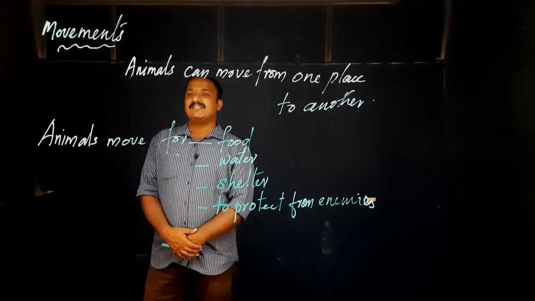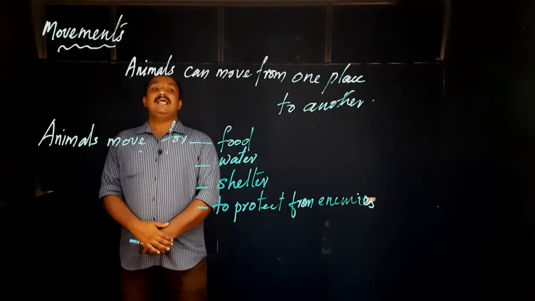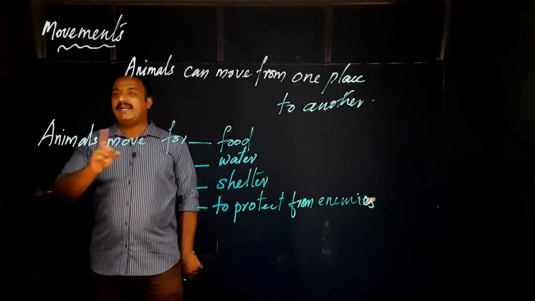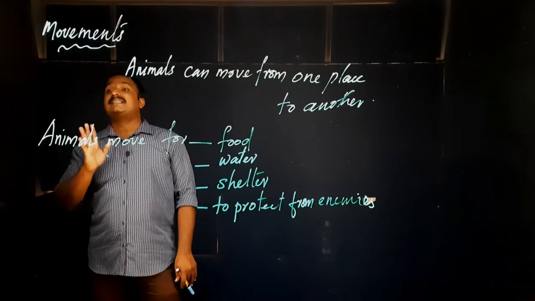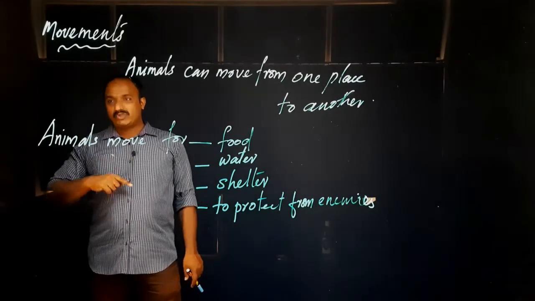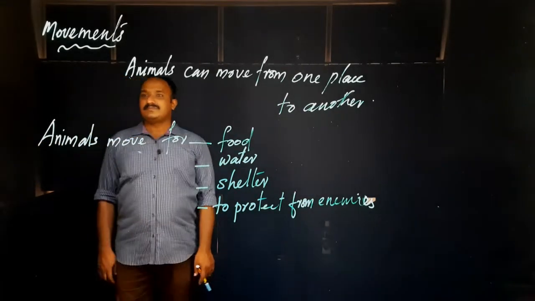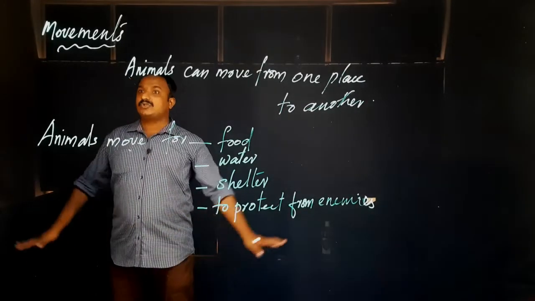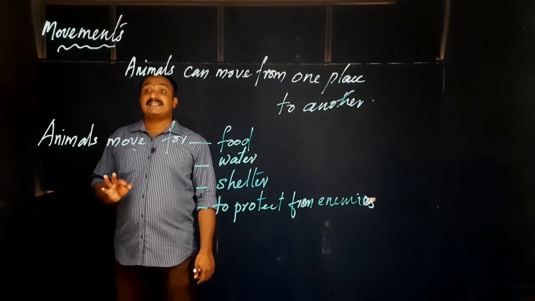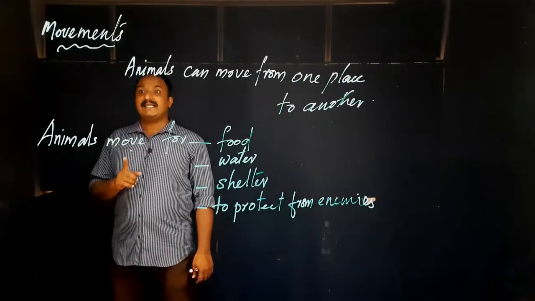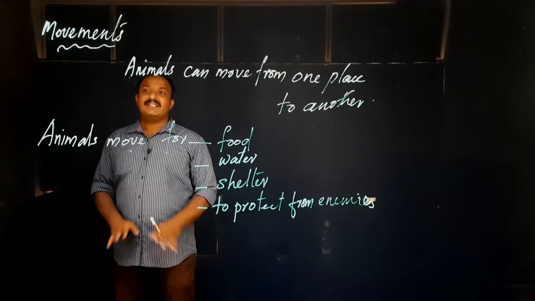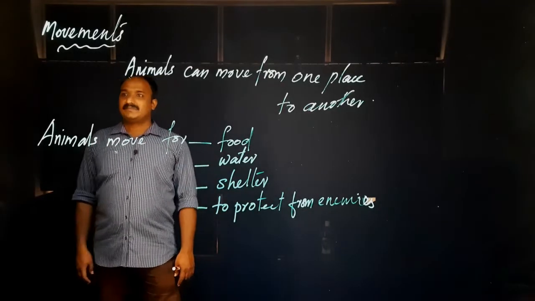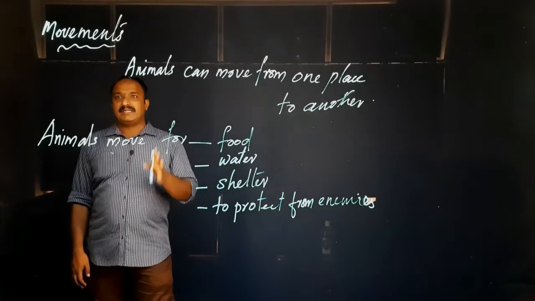Then what about the case of plants? Plants, here look, animals can move from one place to another, but plants cannot. Plants cannot move from one place to another place. Why? Because the plants are fixed in the soil. Plants are fixed in the soil. That's why plants cannot move. Okay. Then these are about movement.